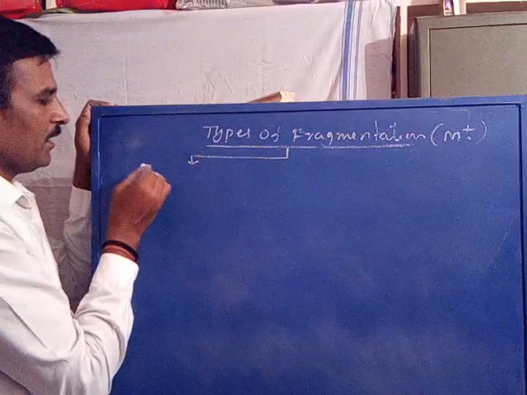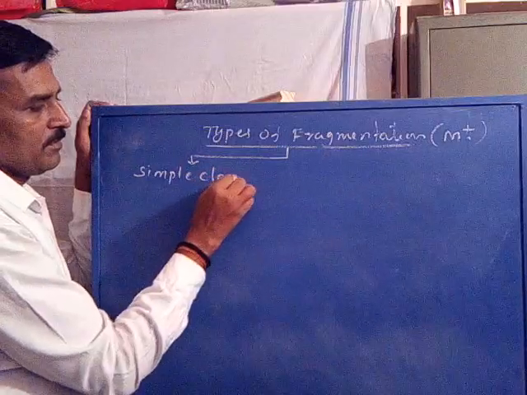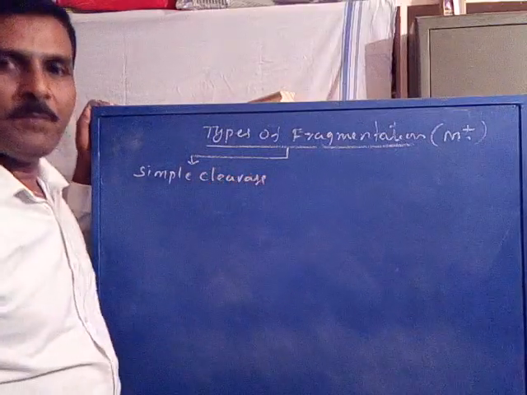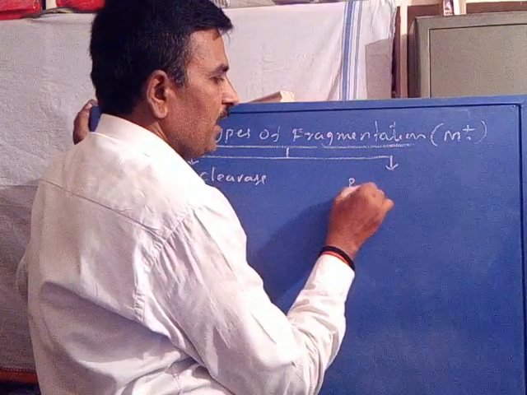A molecular ion may be fragmented by simple cleavage, or by the process of rearrangement.